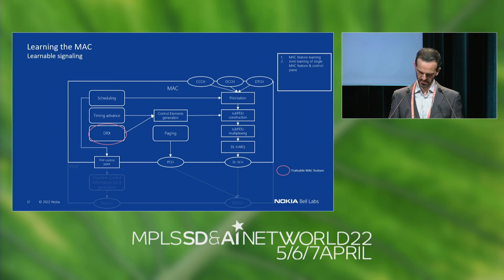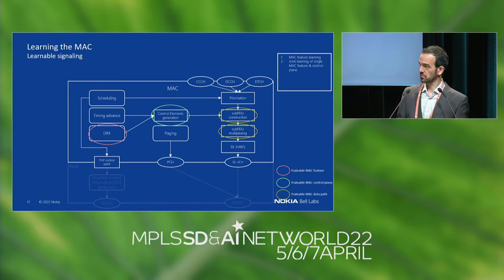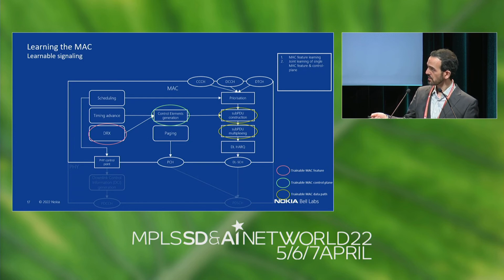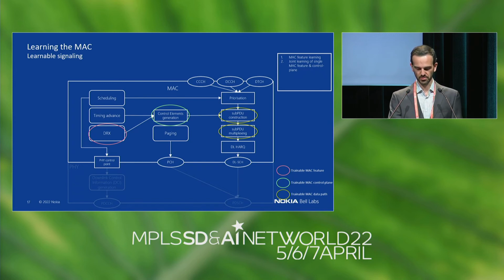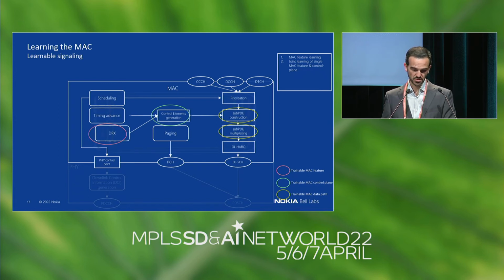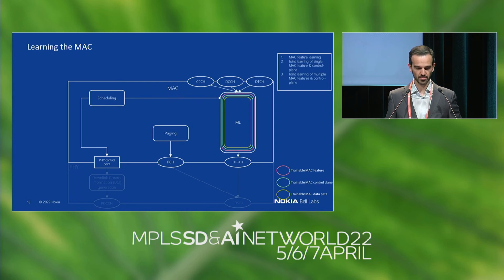And it turns out that the control plane is also learnable. And so are other parts of the MAC, like, for instance, the data path. So if you want, it's conceivable to think that you could end up learning the MAC feature that you're interested on, together with the signaling and the data path it needs to provide the results you desire. And if you are more ambitious, you could even try to learn multiple MAC features jointly with the control plane as one unified MAC learning model.